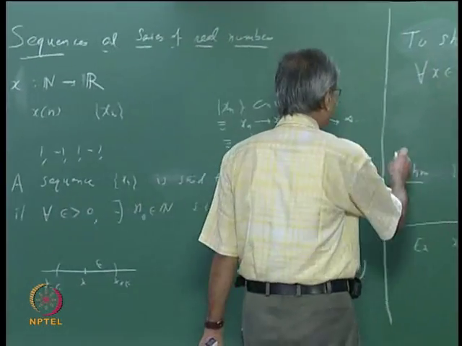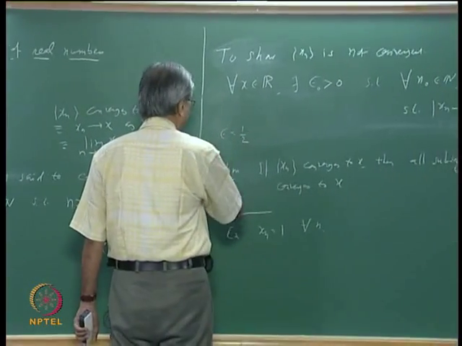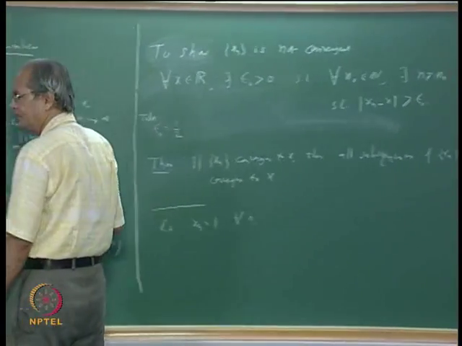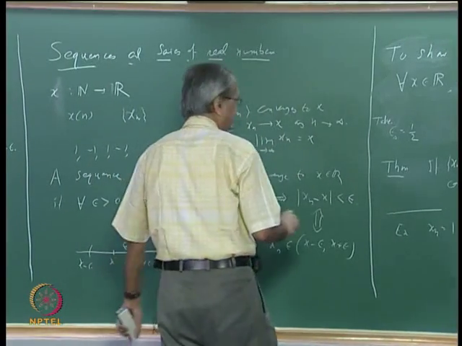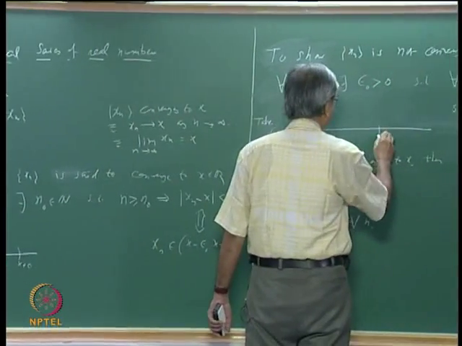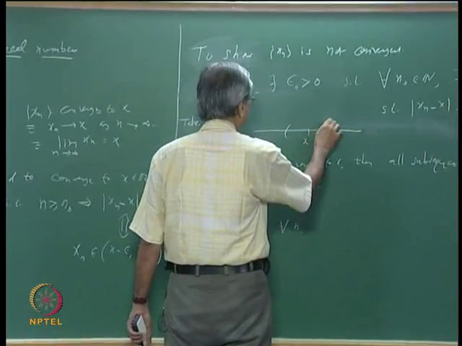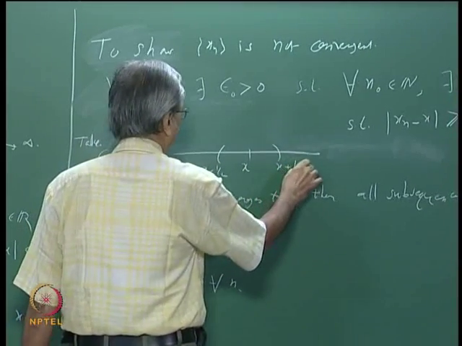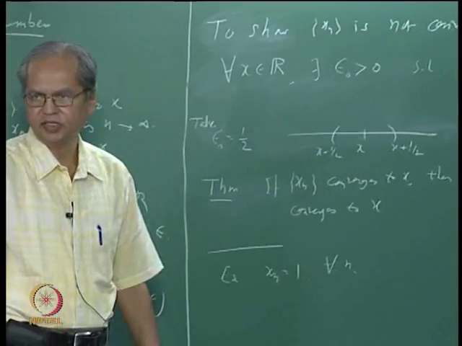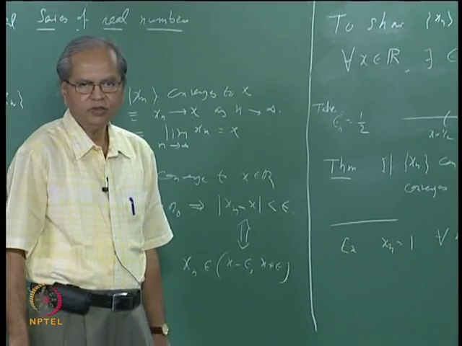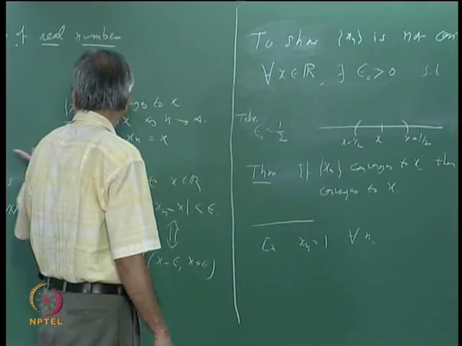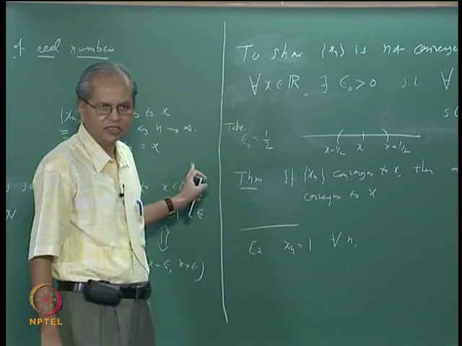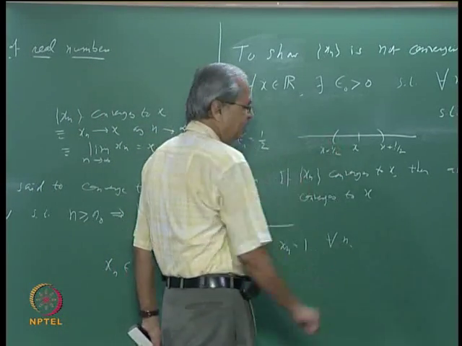For example, as somebody said, suppose I take epsilon 0 equal to half. Then whatever x you take, the interval is from x minus half to x plus half. If the sequence xn converges to this x, then all terms of that sequence must lie in the interval x minus half to x plus half.